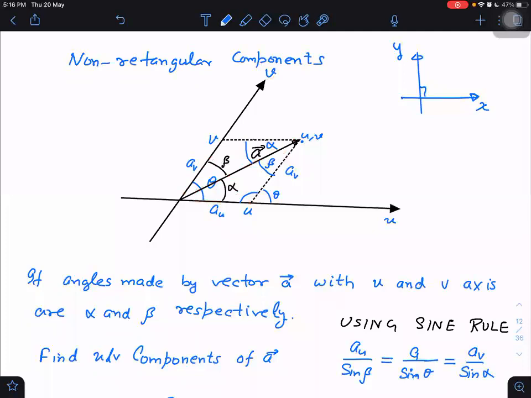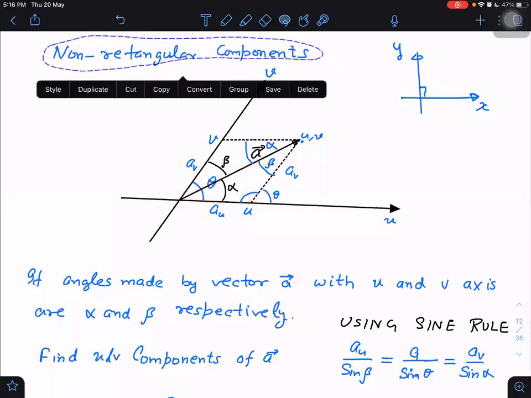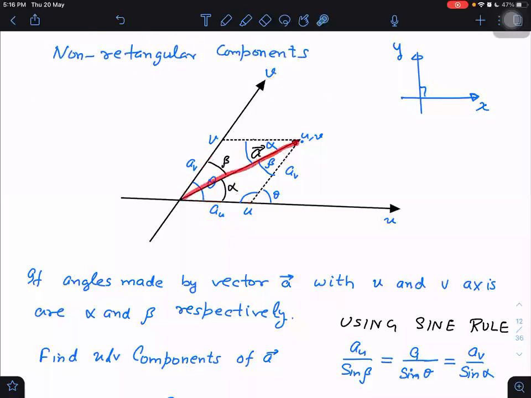What is the meaning of component? Component means that when we add those components, we should get the final resultant vector. But I can achieve that by taking parallelogram law. I can apply parallelogram law of vector addition. I can add AU with AV and I can get the resultant A. So I can say that AU is one component and AV is another component. Can we say that or not?